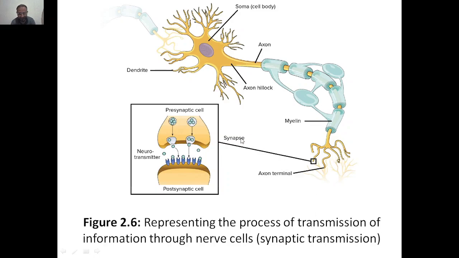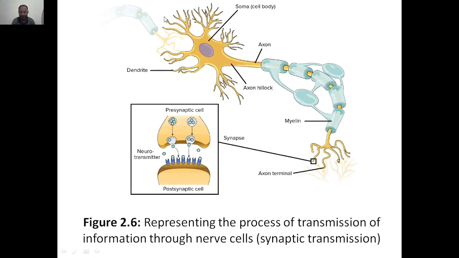So this is where you can see what is happening, shown here in the bigger picture. These are the neurochemical transmitters. These neurochemical transmitters should travel from the presynaptic cell to the postsynaptic cell. That means from this neuron to this neuron. So the neurochemical transmitter produced by this particular A will be transferred to B with the help of chemical neurotransmitter, where in the synapse link. So that's how it is called synaptic transmission.